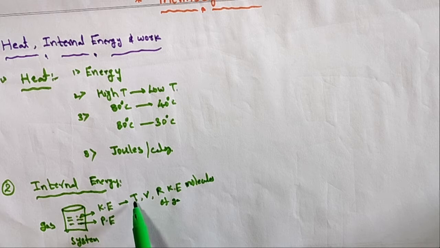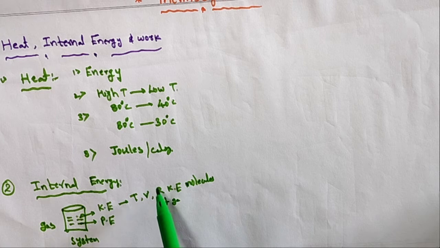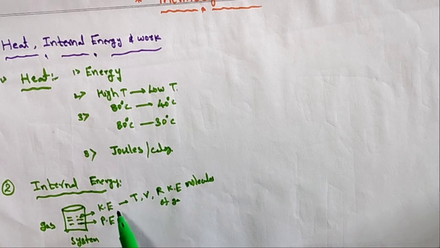Translational means moving in one direction. Vibrational is to and fro motion about a fixed axis. Rotational means one axis is fixed, say the z axis, and the particles rotate around the axis. These types of motion are there inside the gas. This is called the kinetic energy of the gas.